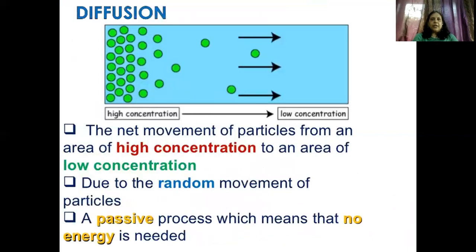Okay. Now in diffusion, what is happening in diffusion? So the net movement of particles from an area of high concentration to an area of low concentration. मतलब जहां पे ज्यादा पानी है और जहां पे कम पानी है, there's a random movement of water. Okay, and it is a passive force, which means that no energy is needed. मतलब वो passively move करेगा. Is it clear? Okay.